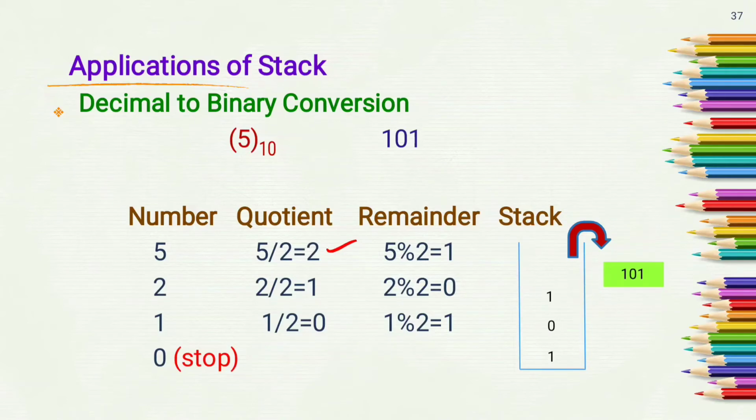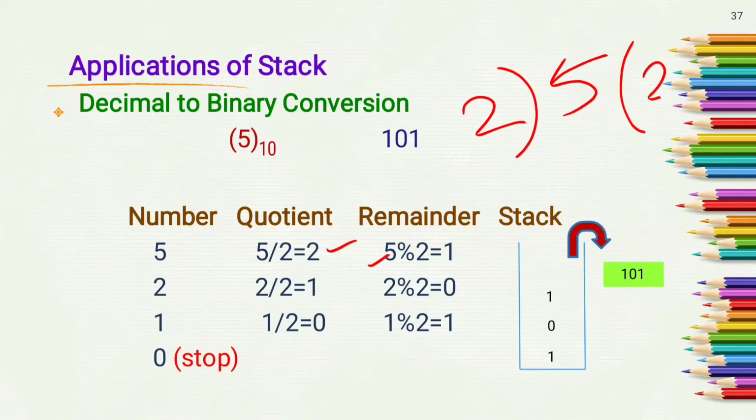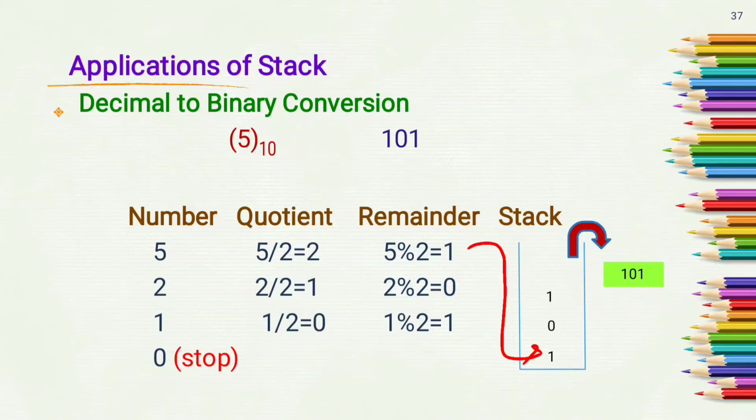Again divide 5 using the modulus operator by 2, and we get the remainder 1. As we divide 5 by 2, 2 twos are 4 and the remainder is 1. The quotient will be 2 and the remainder will be 1. So by using the slash operator we get the quotient, and by using the percent operator we get the remainder. The remainder we get, we push into the stack.